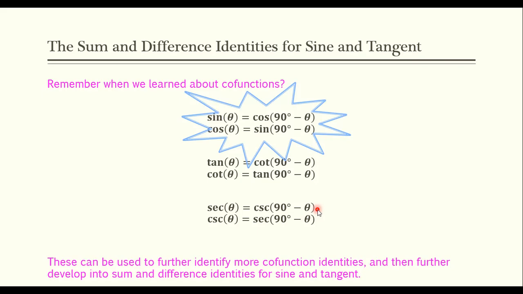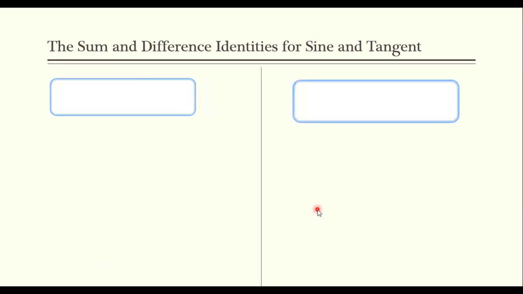I'm the kind of person who has to figure it out and get my life straightened out because it's driving me nuts. So we are going to use sine and cosine cofunctions right now and eventually develop identities for sine and tangent. The one on the left is the first problem we're going to hit, and it's actually a little bit easier than the second one. It's really not too bad.